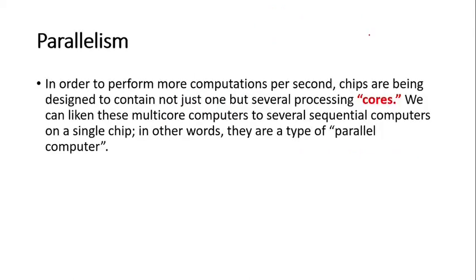Okay, and then we have another concept which is called parallelism, which greatly affects algorithm efficiency. Parallelism is when you use multiple cores, and we can liken this multi-core computer to several sequential computers on a single chip. So more and more processors come together and work as a single processor. That is parallelism. We are not considering parallelism in this course, but it also greatly affects the performance of any algorithm, right? The same algorithm, if you put it in a parallel processing environment, will perform more quickly than on a single processor system.